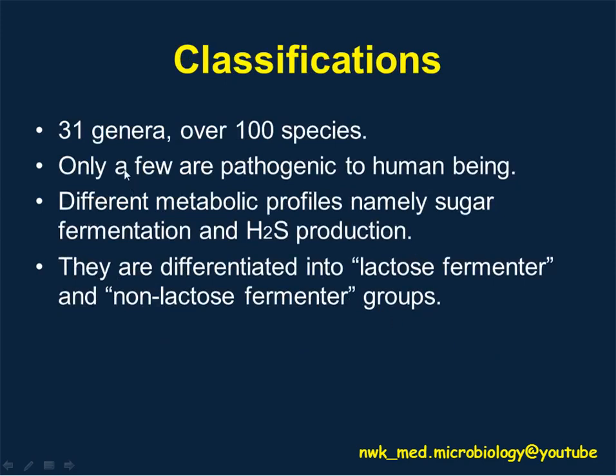There are over 31 genera with more than 100 species. However, only a few of them are pathogenic to humans, which means the rest may be non-pathogenic or just normal flora. They have different metabolic profiles, namely sugar fermentation, and they are able to produce H2S. They are differentiated into lactose fermenters and non-lactose fermenters.